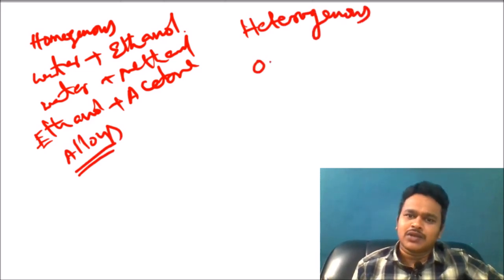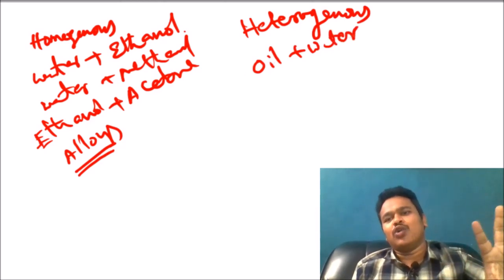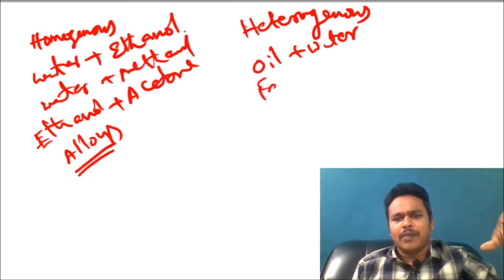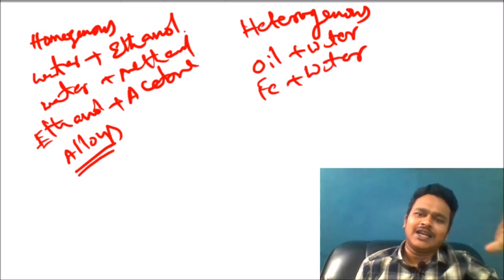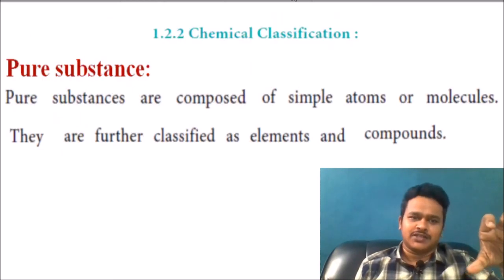Heterogeneous means oil and water. You can see oil will float on the water. It's not going to mix here. It is heterogeneous. Otherwise, iron particles and water. These are all heterogeneous. Like that we can differentiate the mixture as homogeneous and heterogeneous.